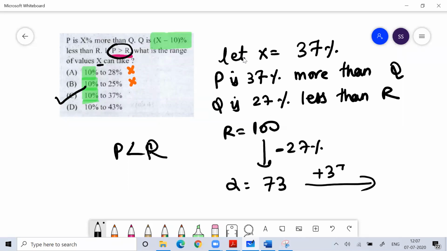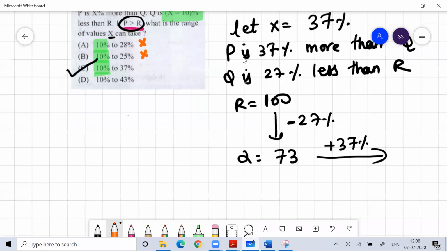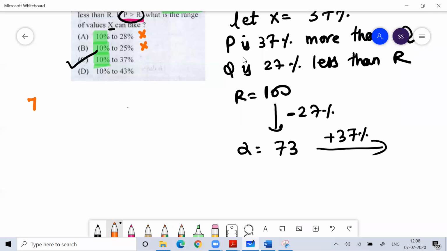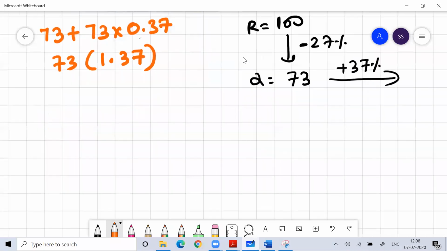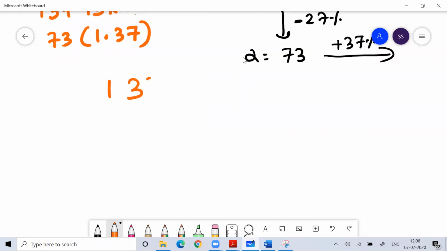Now this becomes complicated. How to find 37%? The situation becomes complicated, and we need to do rigorous calculation. So what you have to do is 73 plus 73 into 37%. So I can write this as 73 into 1.37. This calculation I have to do. Now, yesterday I told you Vedic maths, how to multiply.